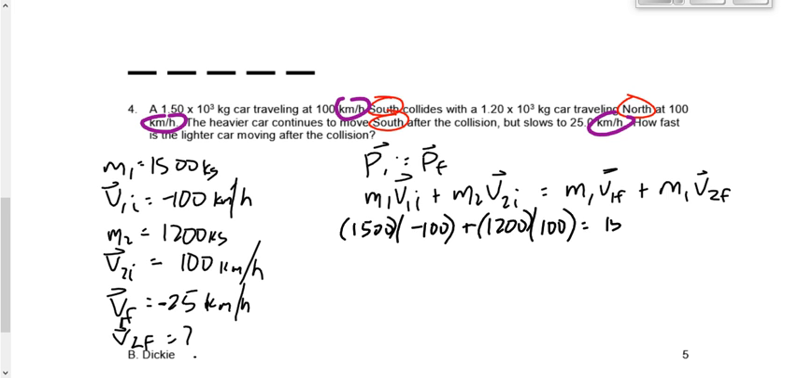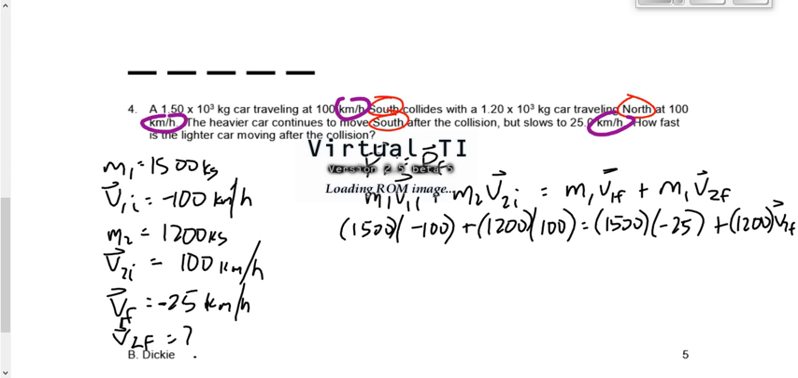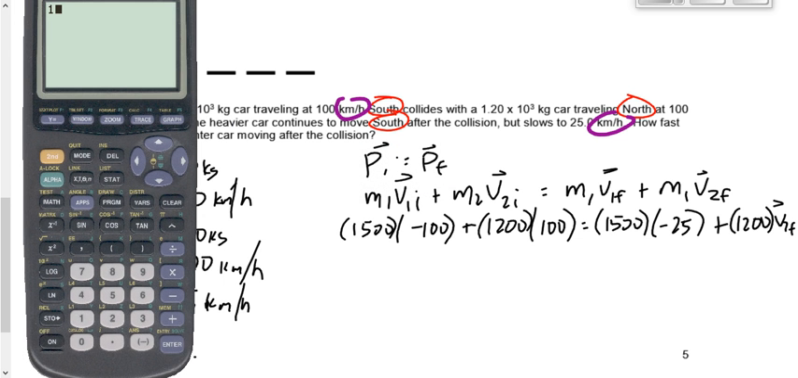equals 1,500 times negative 25. Again, you could be in meters per second if you want here. Plus 1,200 times V2F. We'll go through this one together on the calculator because there's quite a few terms in there to deal with. Let's say 1,500 times negative 100. Okay, there's my first term. Let's add to that. Now I'm going to use some brackets here so I can multiply 1,200 times 100. There's my left-hand side.